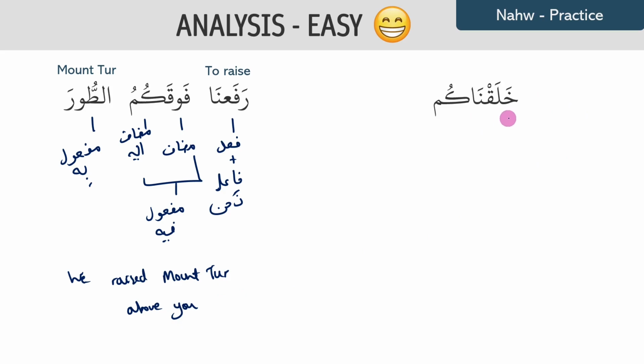خلقناكم, خلقنا is a verb. So this is going to be your fa'al plus fa'il nahnu. And when you have a zamir attached to a verb, it's always going to be maf'ul bihi. So this translates to we created you.